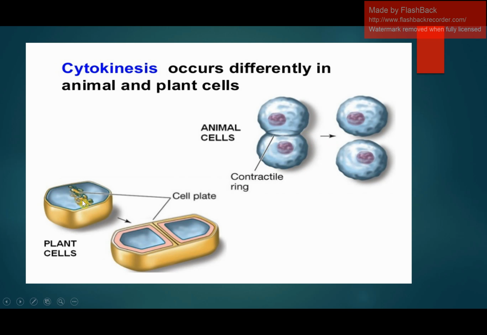In the plant cell we can see the Golgi apparatus which is present in the cell. It has vesicles in it. These vesicles align themselves at the equator. When they align themselves at the equator, their contents fuse and a membrane-bounded cell plate is formed. This cell plate is located at the center of the cell, and this cell plate then fuses with the plasma membrane, and at the end its content fuses with the cell wall of the cell, and it divides the cell into two daughter cells. So this is how cell division is different in animal cell and plant cell.